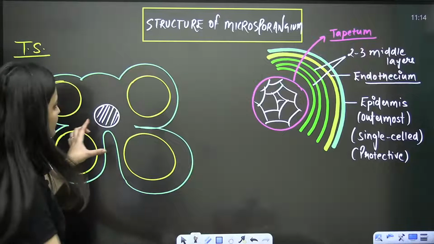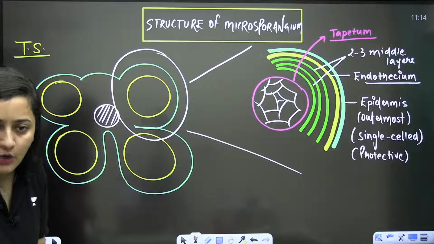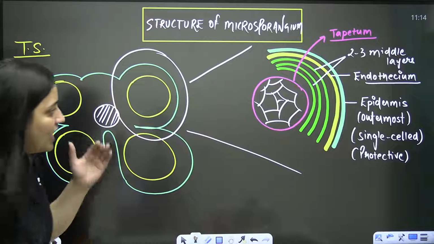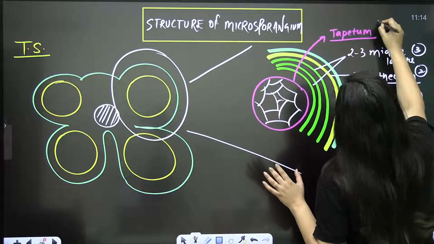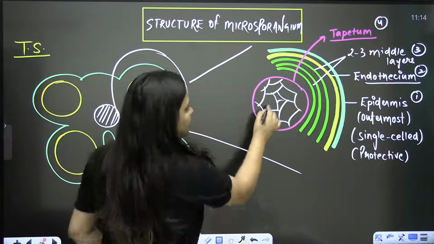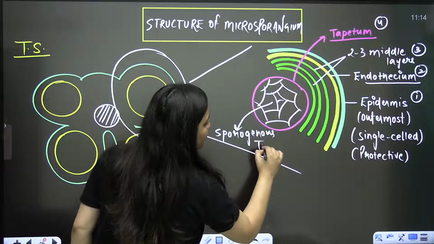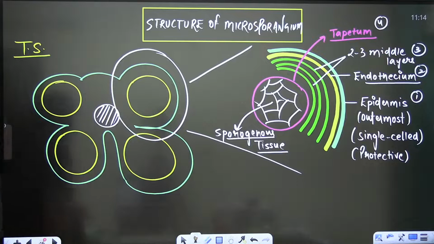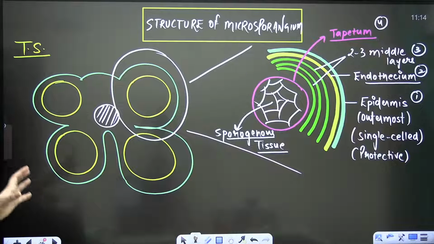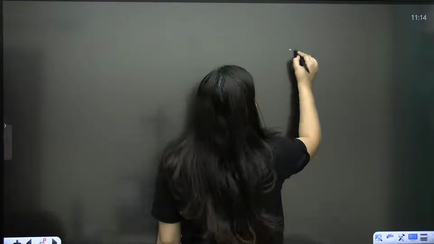So this is the structure of a microsporangium. This part has different layers. The outermost is the epidermis, then the endothecium, then the middle layers, and the innermost is the tapetum. This tapetum is covering this portion, which is the sporogenous tissue, the tissue which forms the spores. So the layers are very important here.